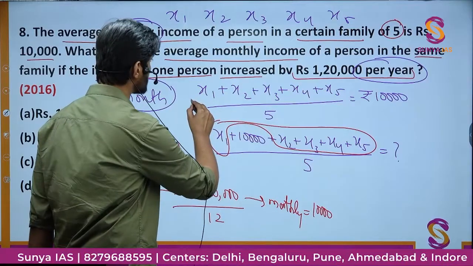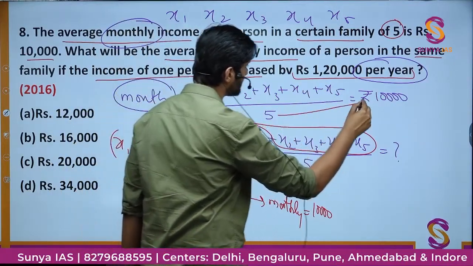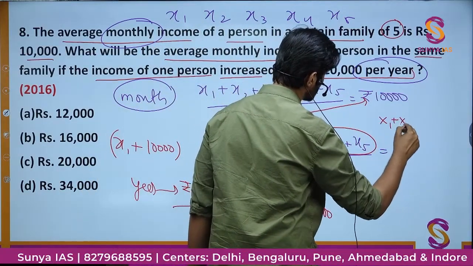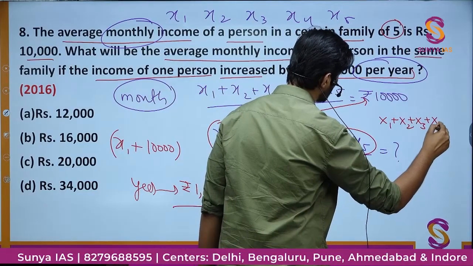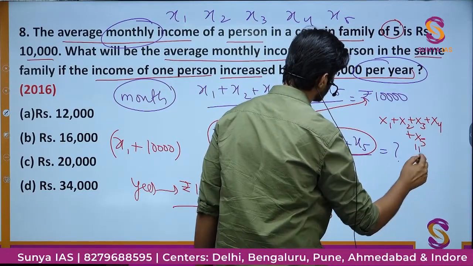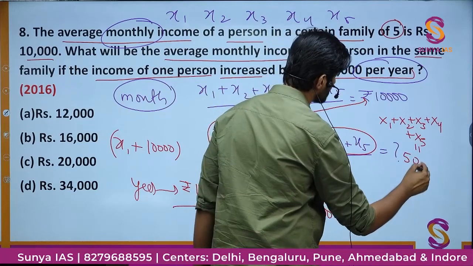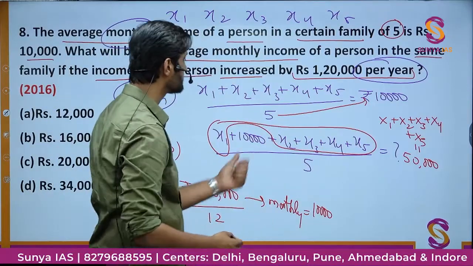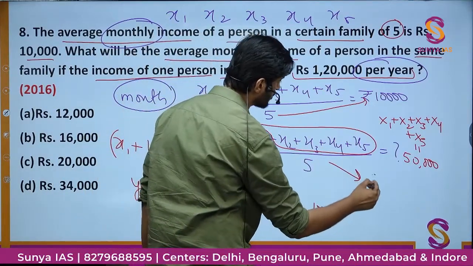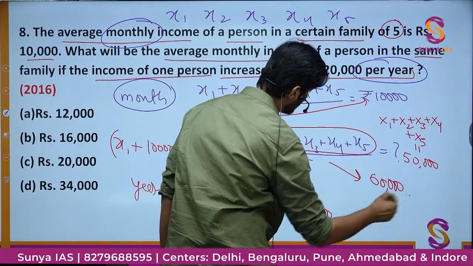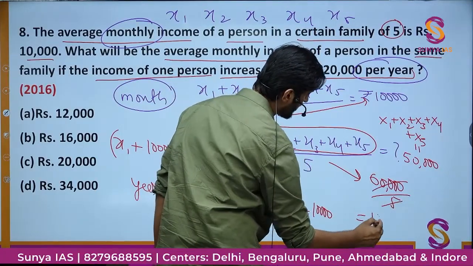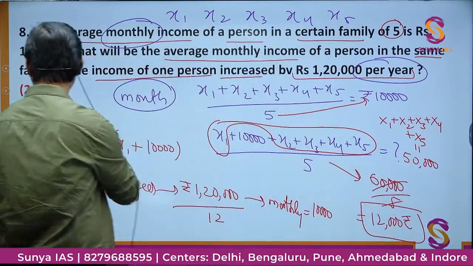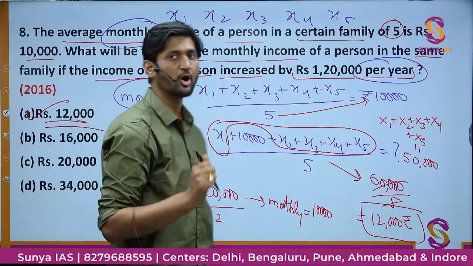We just use the first equation, the sum is there, we'll just cross multiply by 5. So this sum, let me write it in the corner. x1 plus x2 plus x3 plus x4 and x5, their sum is going to be nothing but 5 into 10,000, that is 50,000, and this value we have to put here. So this 50,000 plus this 10,000, the overall sum for the new average is going to be 60,000 divided by 5. When you find it out, the new average is going to be nothing but 12,000 rupees. And so option number A is going to be the correct option in this question.